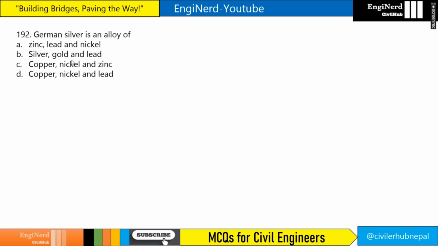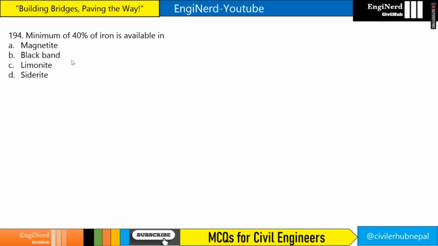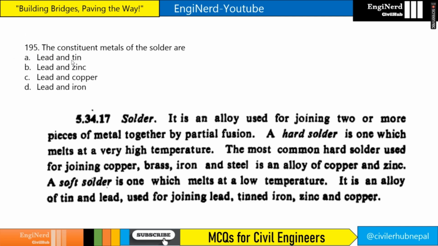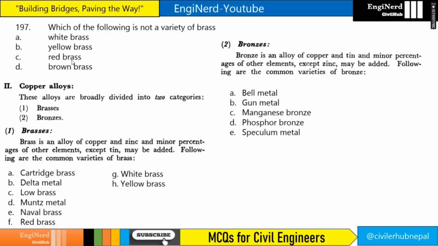German silver is an alloy of what? German silver is an alloy of copper, nickel and zinc. So option C is the answer. For light and ornamental casting, the most unsuitable pig iron is what? Mottled pig, because it has no good aesthetic value. Minimum 40% of iron is available in what? Black band, as given in the book. The constituent metals of solders are what? Lead and tin, right? The property due to which steel can withstand hammer blows is called toughness, right?